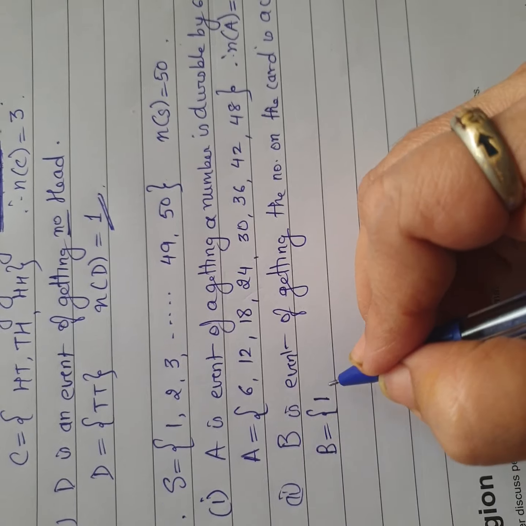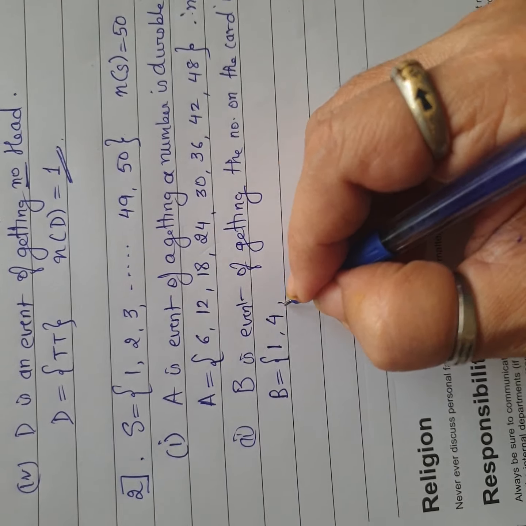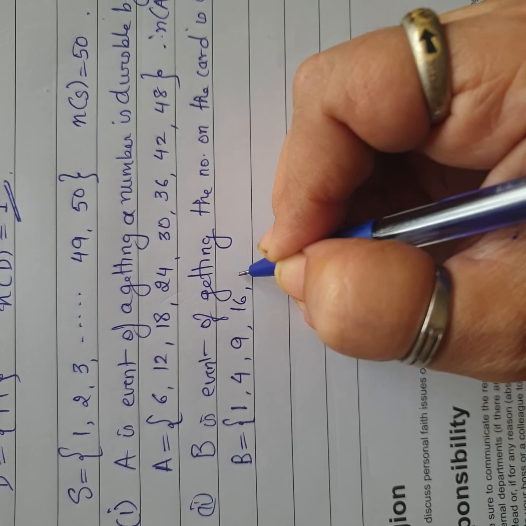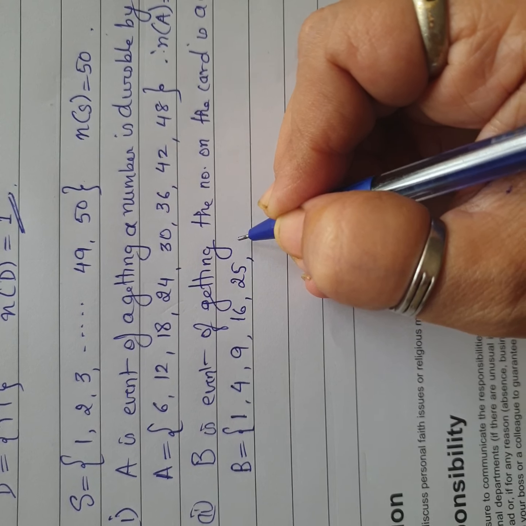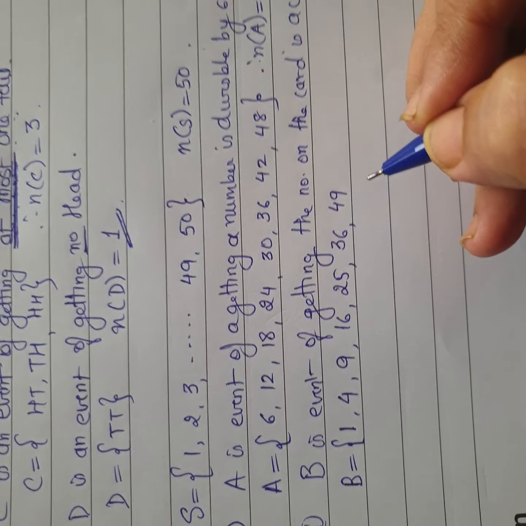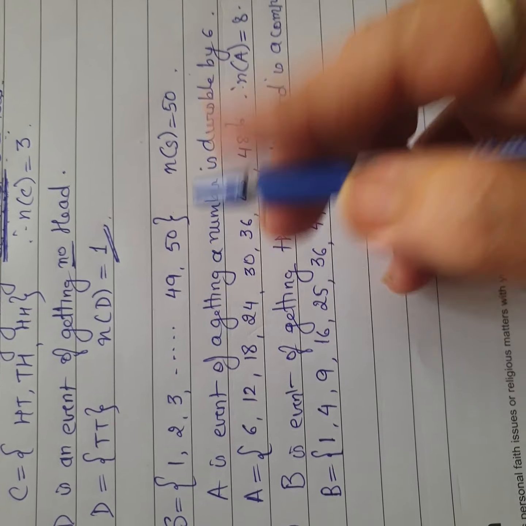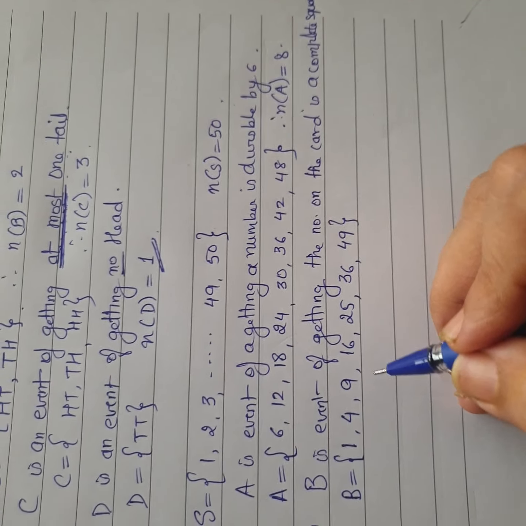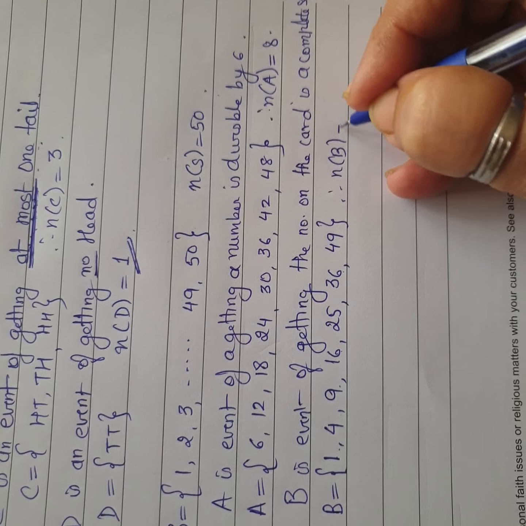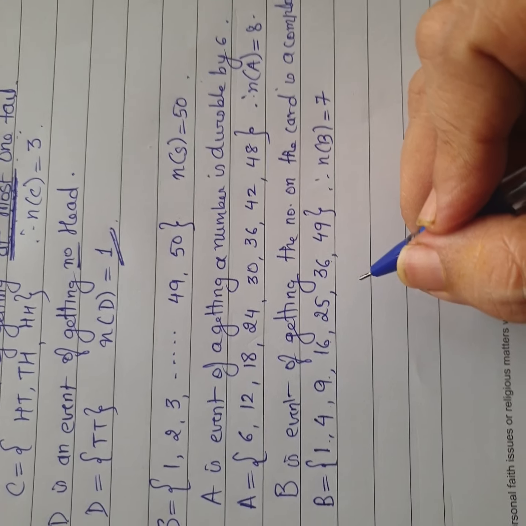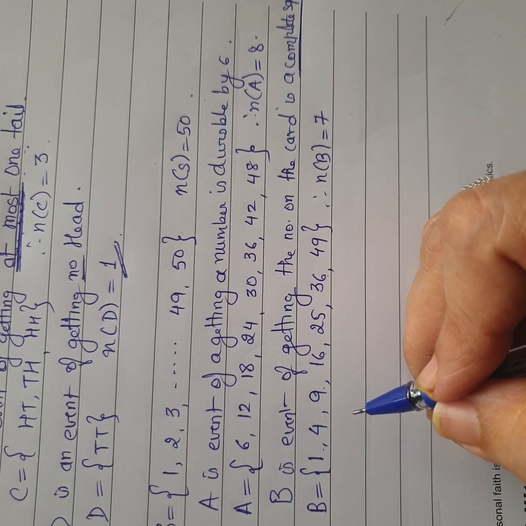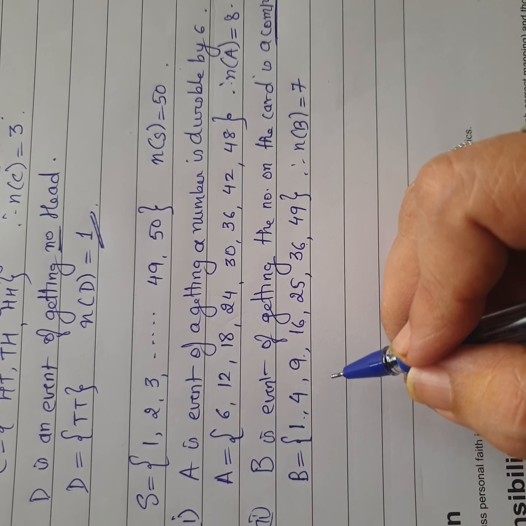So 1 is already there with me. 2 का square is 4, 4 is here. 3 का square is 9, I have it. 4 का square 16 I have. 5 का square 25 I have. 6 का square which is 36 I have. 7 का square is 49. Then 8 का square is 64 and it is not there, so I stop here. Therefore the number of sample points are 1, 2, 3, 4, 5, 6 and 7. Therefore the number of B is going to be 7. So you can understand perfect squares. They said complete square, so complete square means perfect square is what we required. Now similarly there are sums